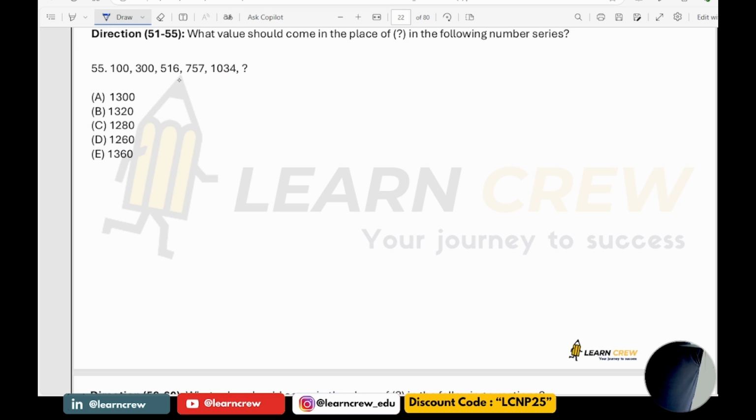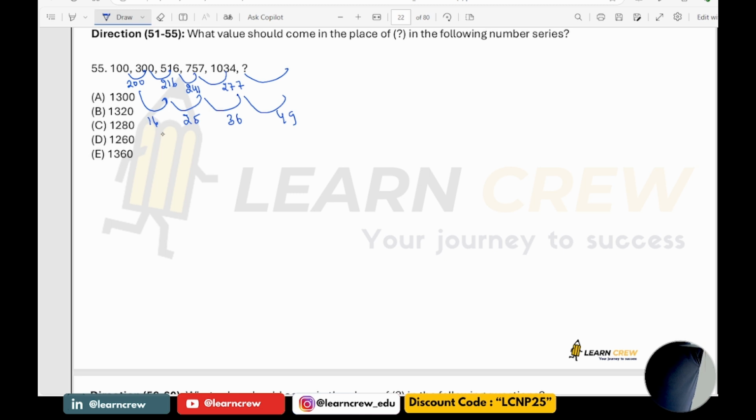Now 100, 300, 516, 757, 1034. 100, 300, difference is 200. Here difference is 216. Here difference is 241. Here difference is 277. So what has to be the next difference? The differences between these are 16, 25, 36. So the next difference has to be 49.